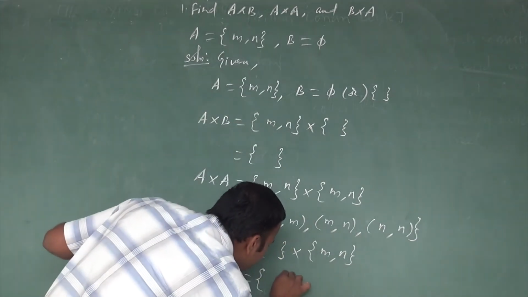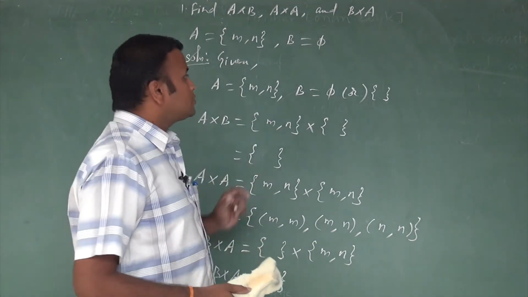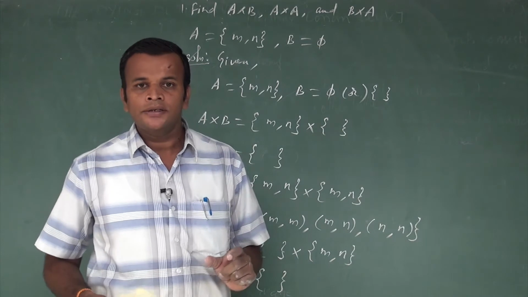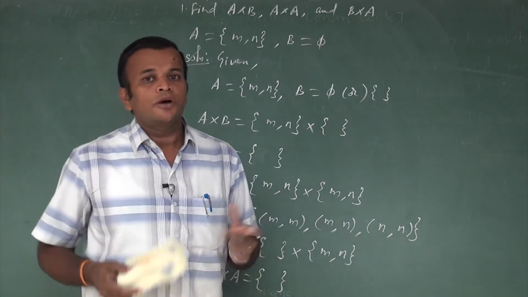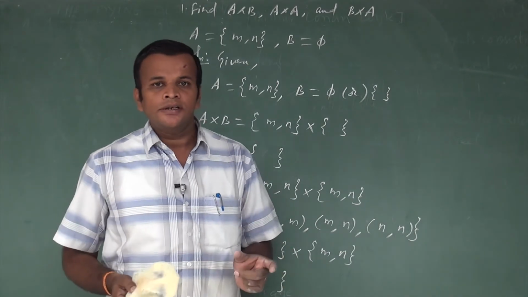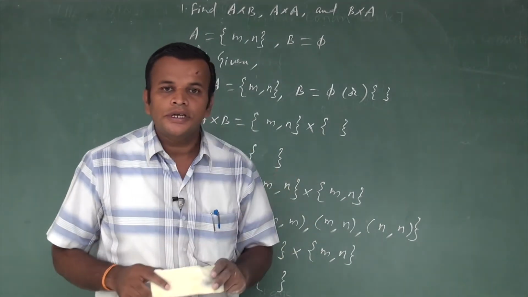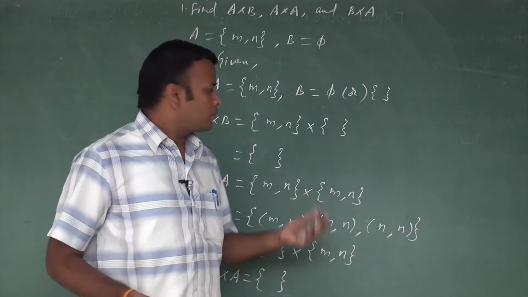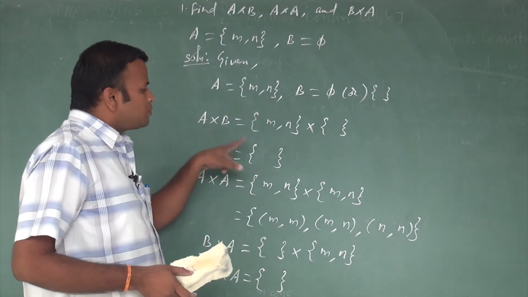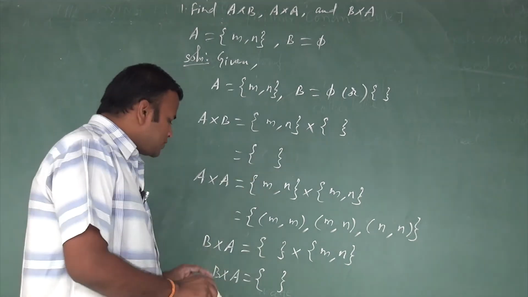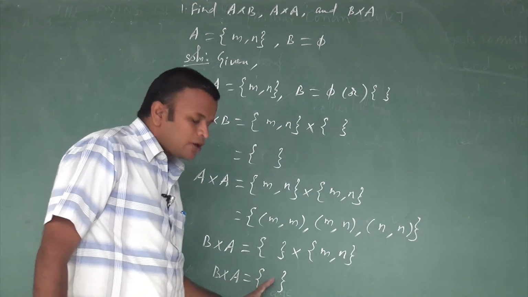So the value of B cross A is also an empty set. So what is the conclusion? We write the Cartesian product, both the sets should be non-empty sets. Suppose any one of the sets is an empty set, the Cartesian product of these two sets is also an empty set. It's a good example. One is an empty set, so whose cross product, that is A cross B, is also an empty set. Whose reverse, B cross A, one is an empty set, so B cross A is also an empty set.